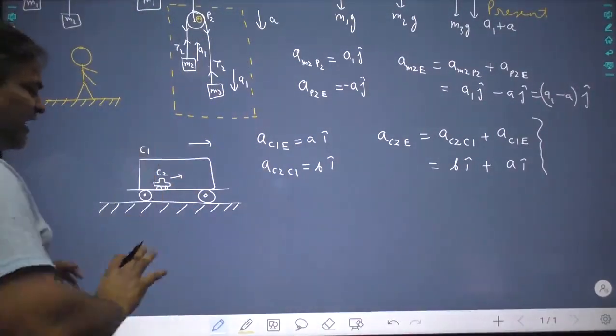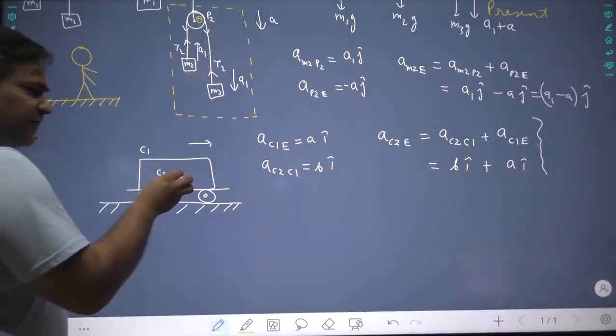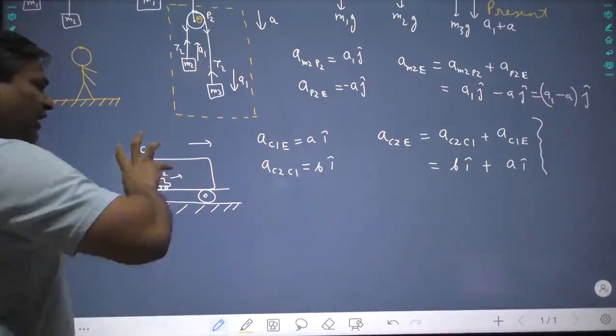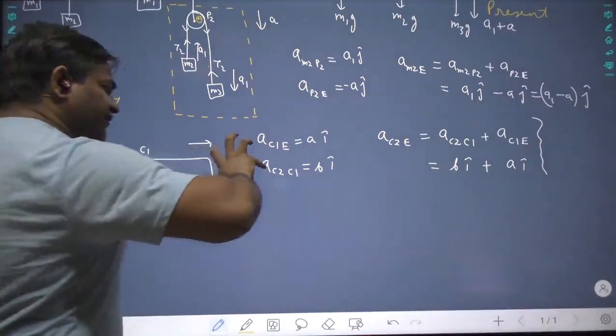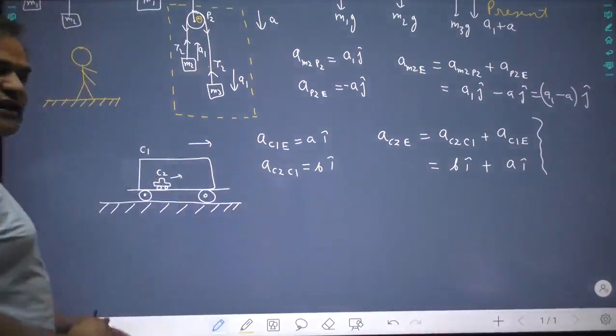Now please try to understand. If this is the case, here what happens? C2 moves a distance b, and then C1, the whole system, moves a distance a. So what is the net displacement? A plus b. You can think like that.